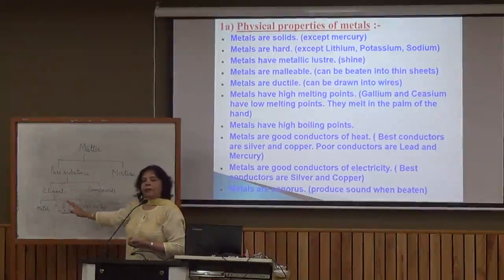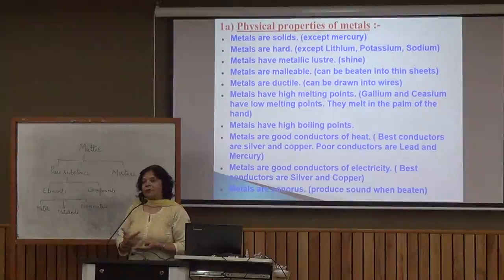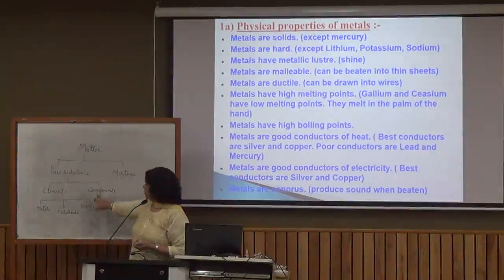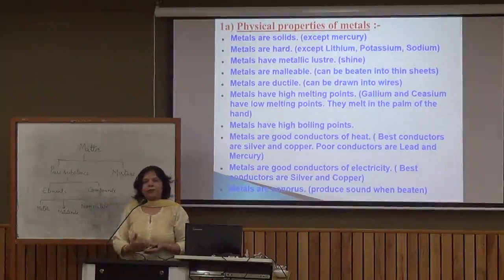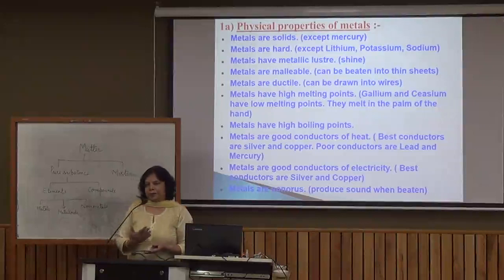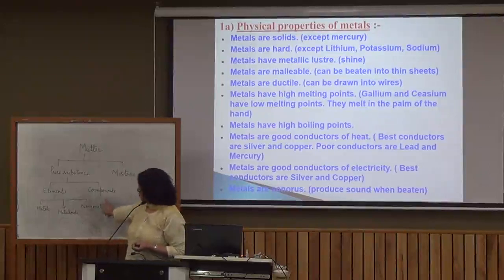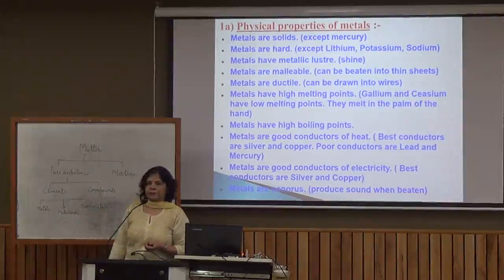When atoms of different elements combine chemically, then they form one particle which we call the molecule. And if a pure substance is made up of one type of such particles which have the atoms of different elements combined chemically, then we call that pure substance a compound.